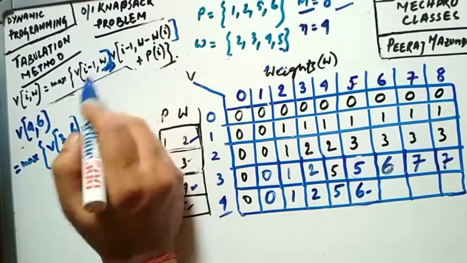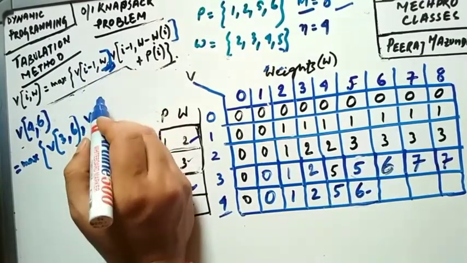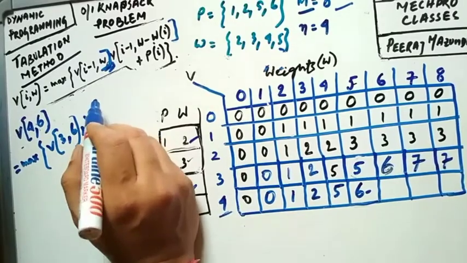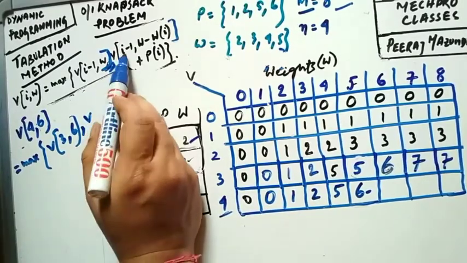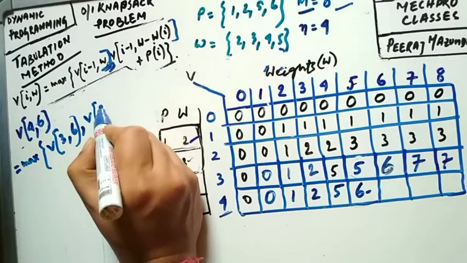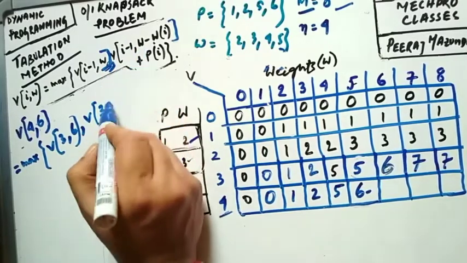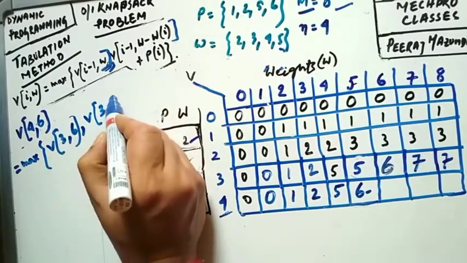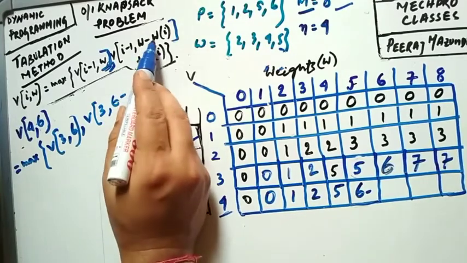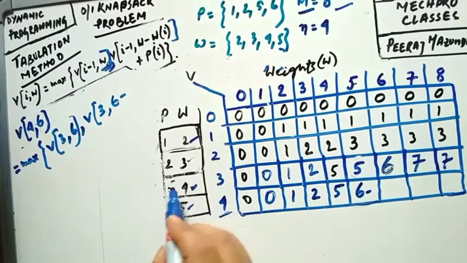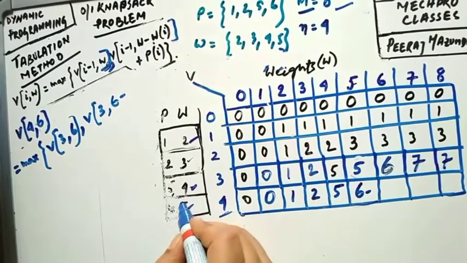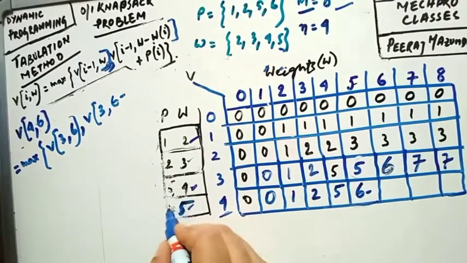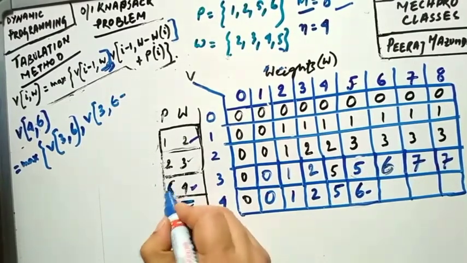Okay, so comma v of I minus 1, that is 3. I can write w 6, so 6 minus w of I, again this one is 5, and this one is 6. Okay, so this one is 5 as well.